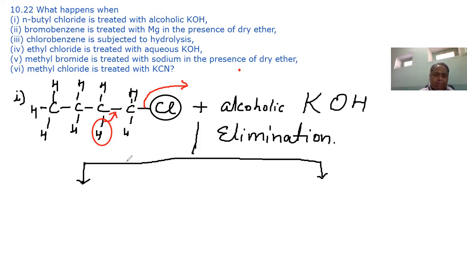Then what will be formed? It will form CH3, CH2, CH, carbon-carbon double bond. Whatever earlier bond was there, after that, one pi bond will be formed.